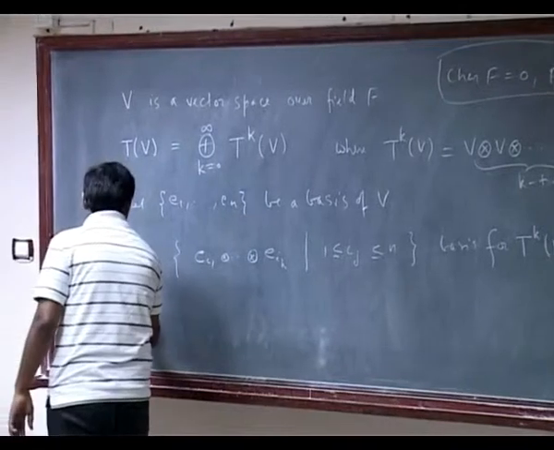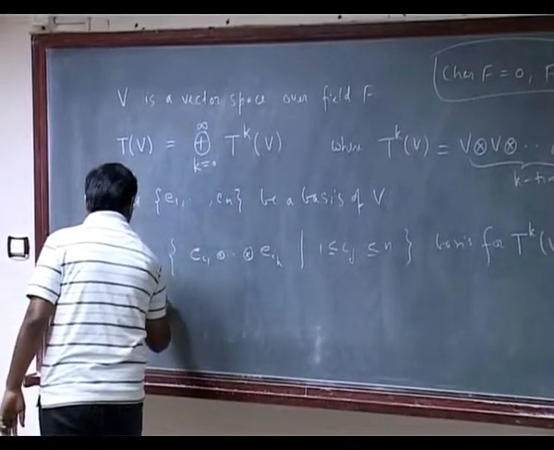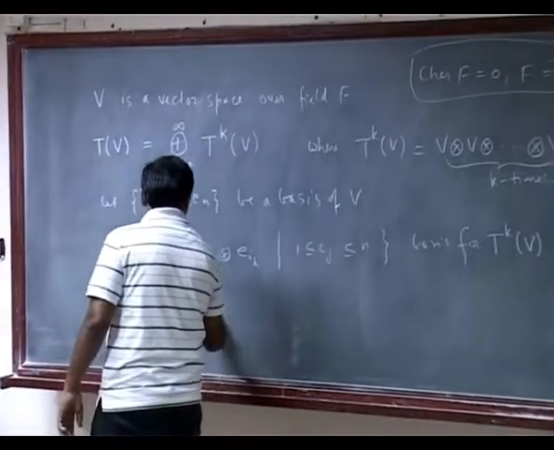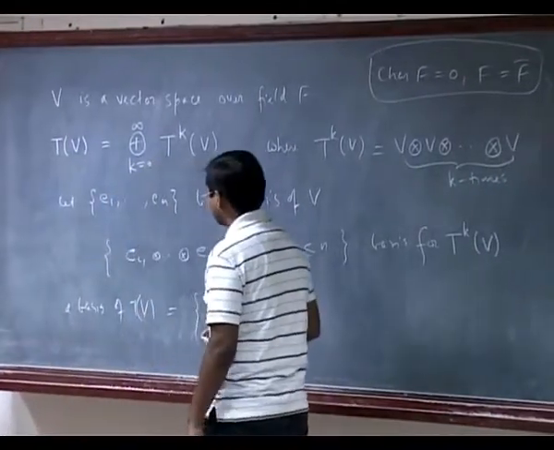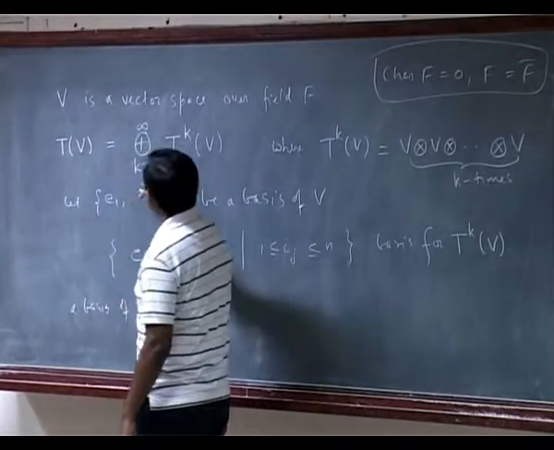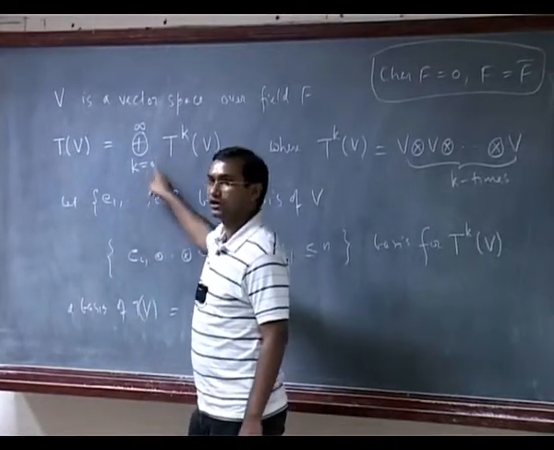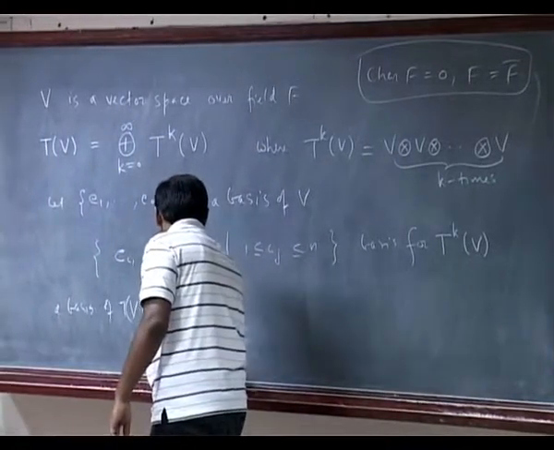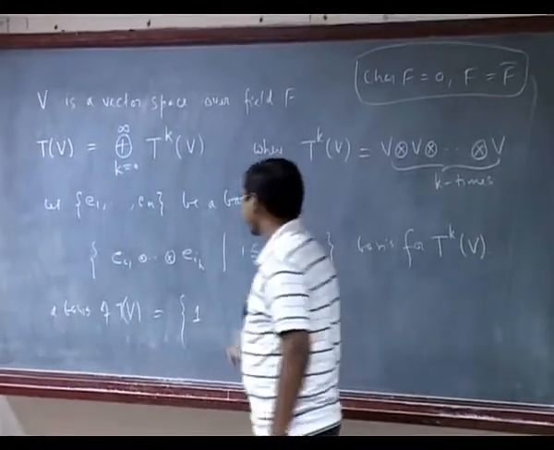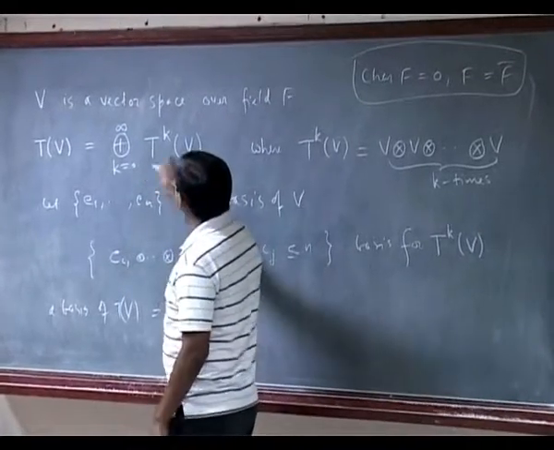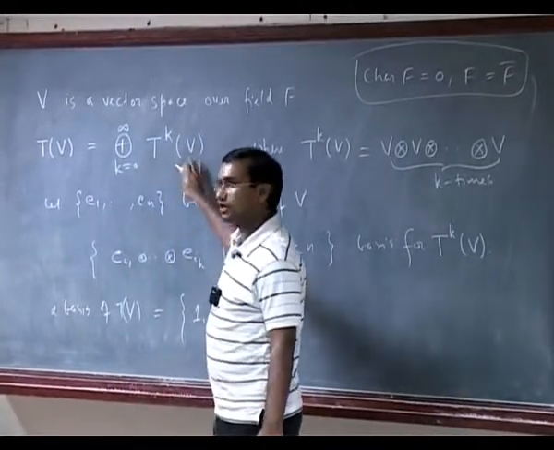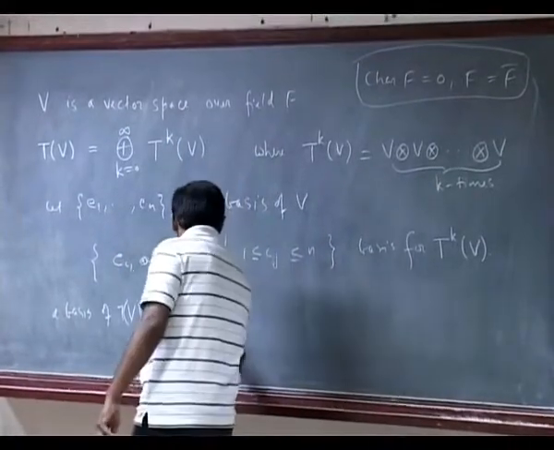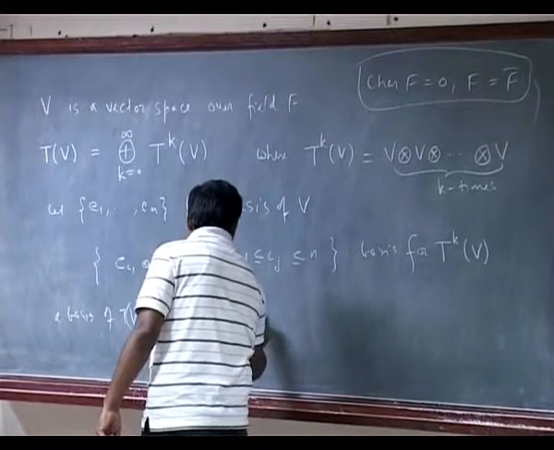So in particular, the basis of TV. First of all, I have to write down k equal to 0. T0 is just the base field F. So the corresponding basis, I will denote it by 1. And T1V is nothing but just V. So I have to take all these basis elements, that will be just E1, E2, En.